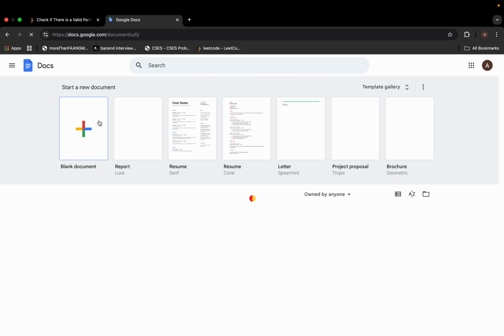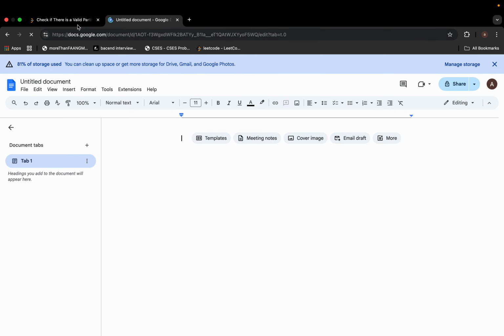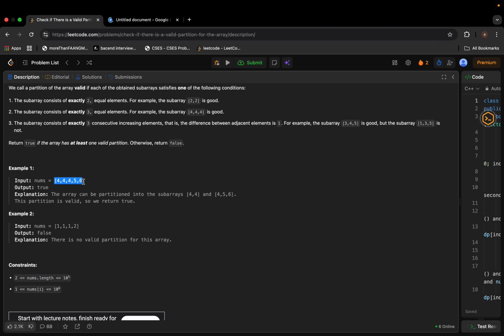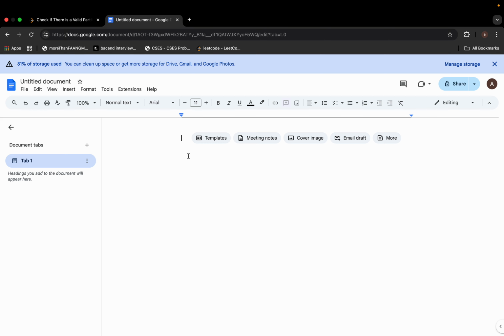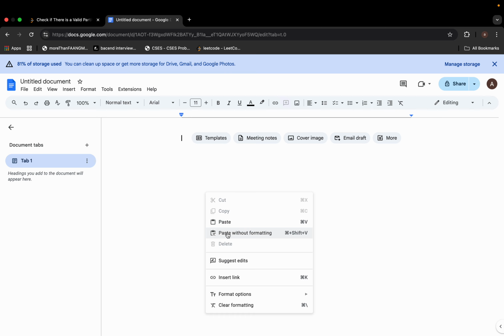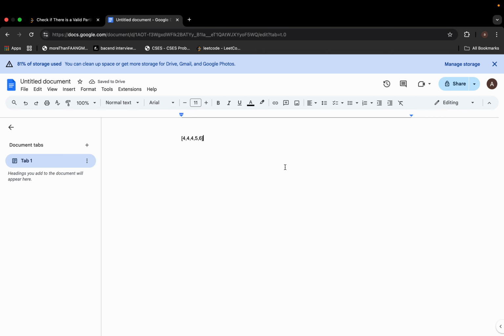Then we can check further. I'll take this one. Let's check with the first way. Can we do two equal numbers for this?